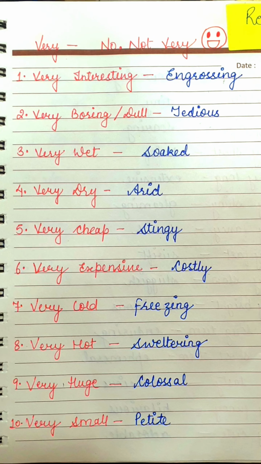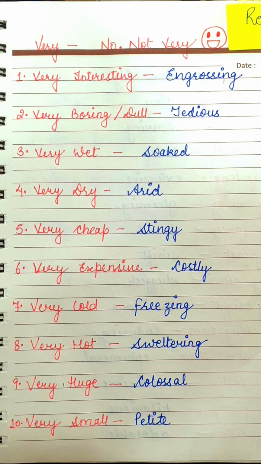So we have some more words replacing the word very. Okay, let's start with some words where we can replace very again. In this video session, I have somewhat opposite words like interesting and boring. What can we call very interesting? Very interesting is engrossing. Now the opposite: what is very boring and dull? Very boring and dull is tedious.